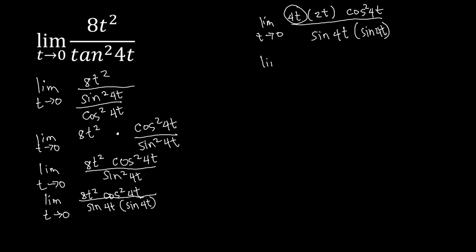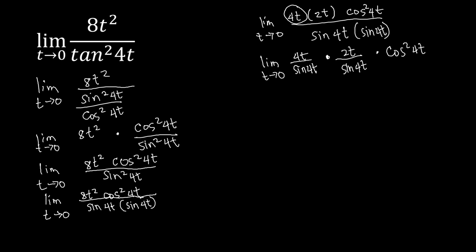So we have here the limit of 4t over sine 4t times 2t over, we can partner that as well with our sine 4t, and then times cosine squared 4t. Looking at that, we have already pictured what the value of the first one will be once we get the limit, that's equal to 1.